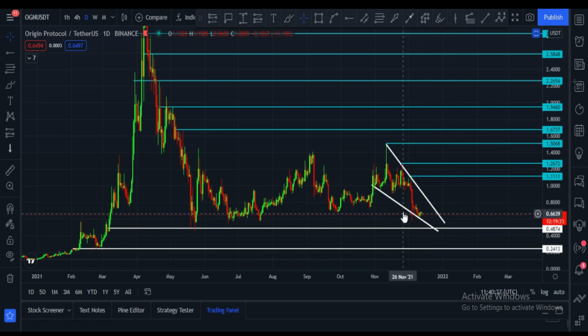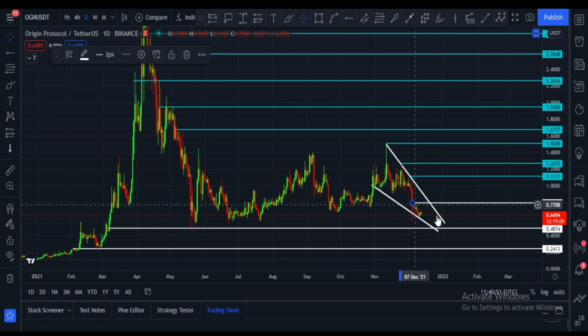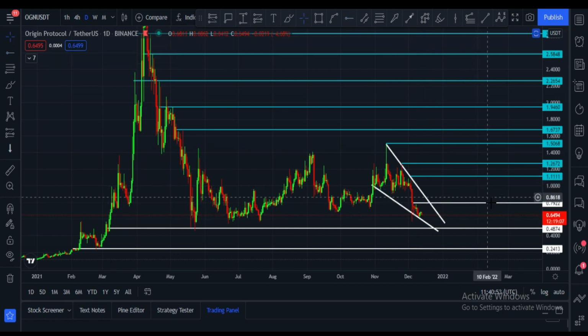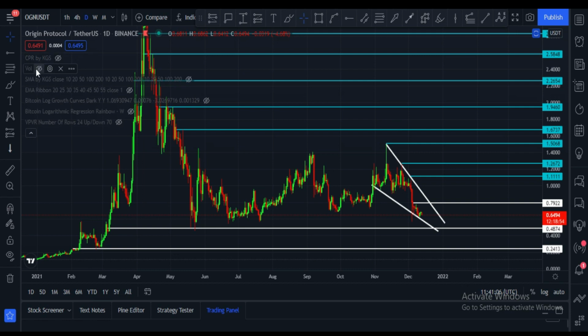area. It is very important to hold this trend line. If OGN hold this and push towards upside, in that case next first target will be, it have to break 79 cents price area. After that $1.11, $1.26, $1.50, and so on. These all are targets. We have to look at very carefully. Let me please show you volume.